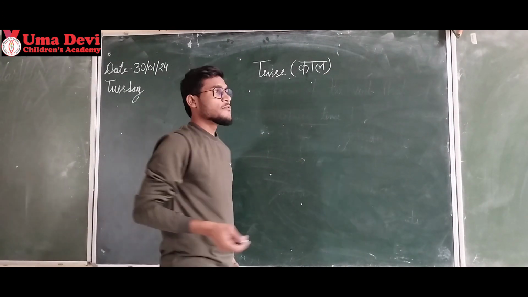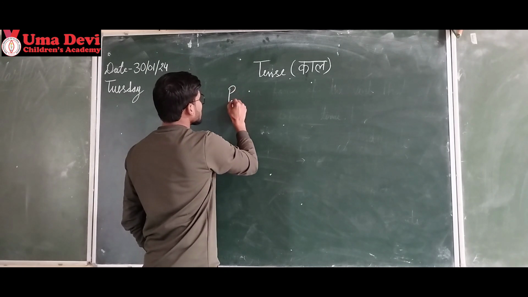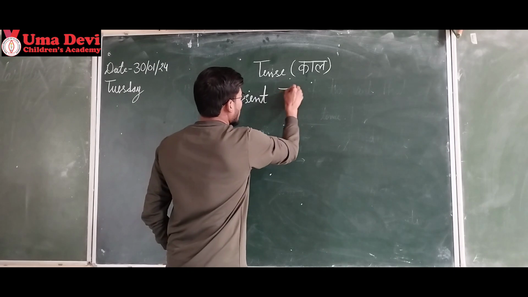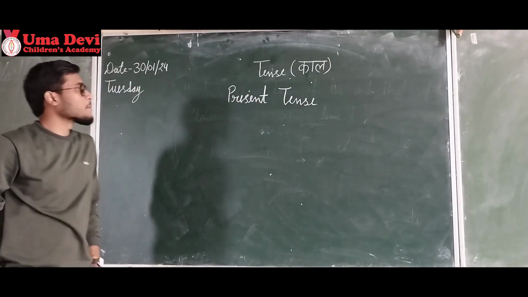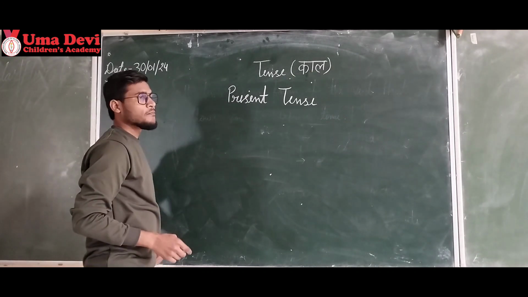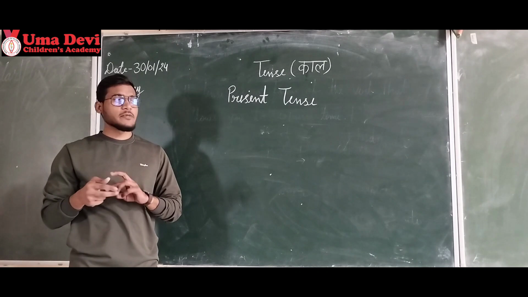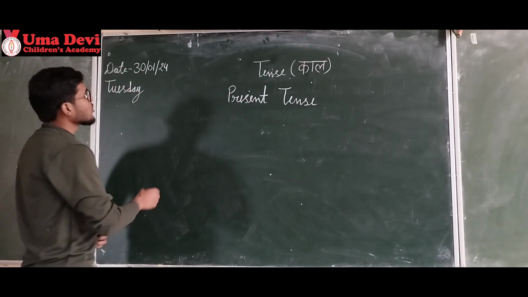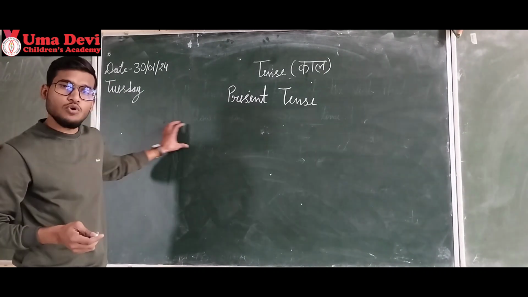So in today's class, we are going to study about present tense. In the same way, 4 subtypes will be there: present indefinite, present continuous, present perfect, present perfect continuous. So let's write the structure. I will write the structure of how to form a sentence. You will note it down in your notes.